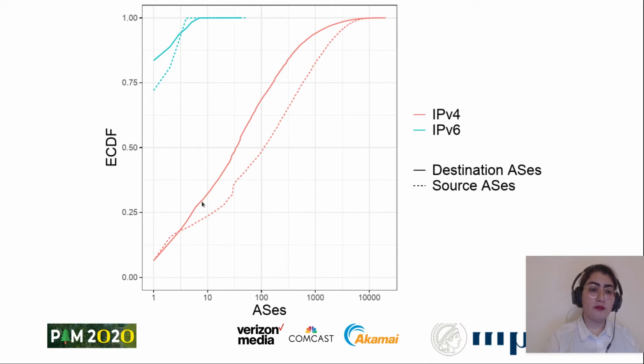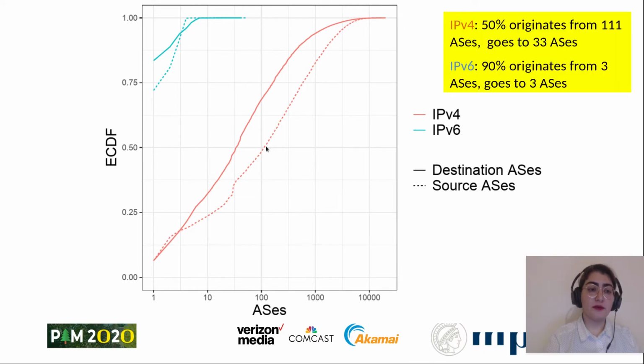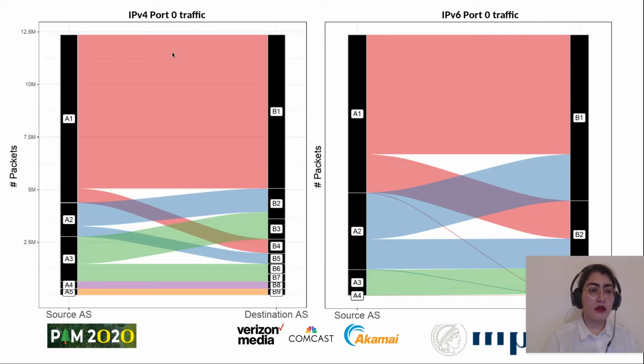Also in IPv4, we see that 50% of the traffic comes from 111 ASs and goes to 33 ASs. And in IPv6, we see that 90% of the traffic originates from 3 ASs and goes to 3 ASs.